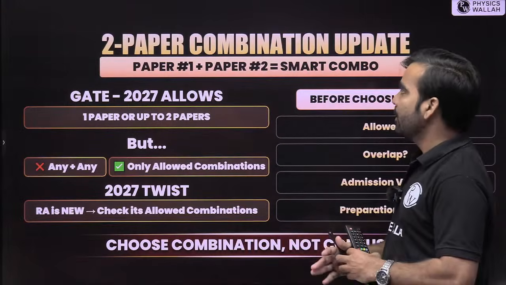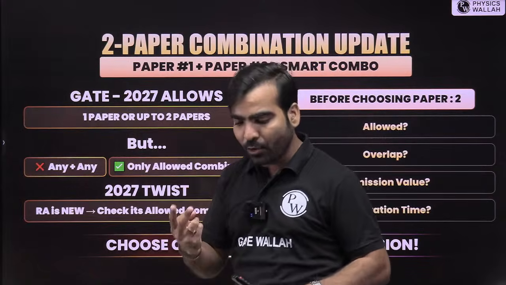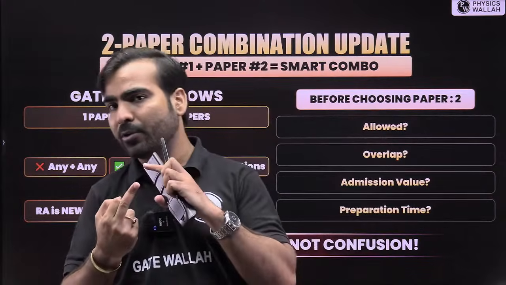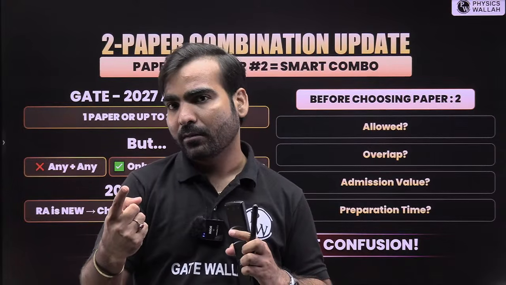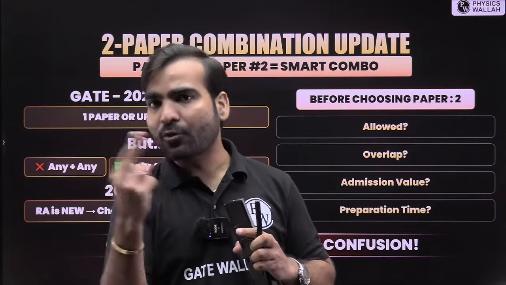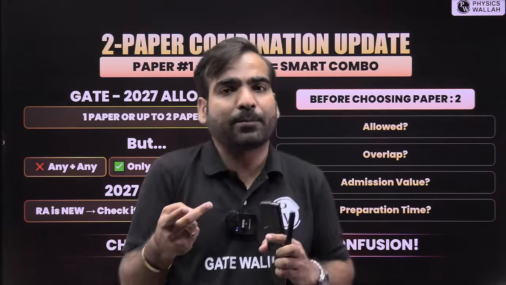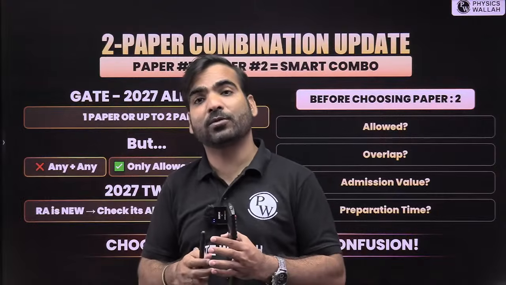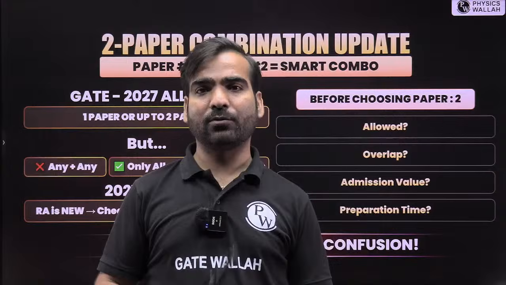Before that, there is also a two-paper combination update. You know very well, in the GATE examination, you can have your primary paper, and along with that you can choose any one more paper. So there is a combination, and out of those combinations only you can choose the paper. Suppose you are an ECE branch student. If you say, sir, I want to write from civil engineering, you are not allowed.